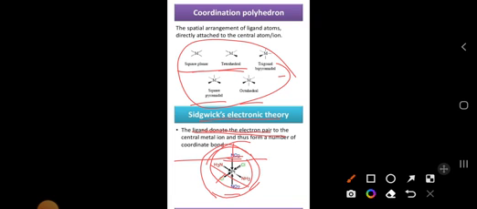NO2 represents a positive ligand, Cl a negative ligand, and NH3 a neutral ligand. These three ligands donate electrons to the central metal atom. We call this Sidgwick electron theory, which mainly depends on the EAN rule.